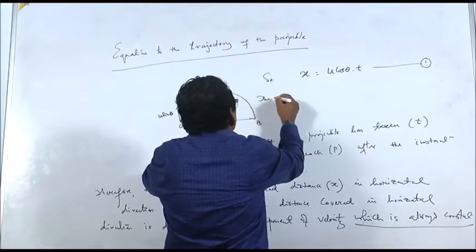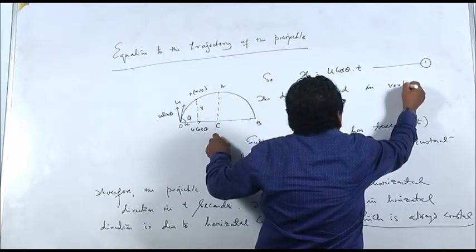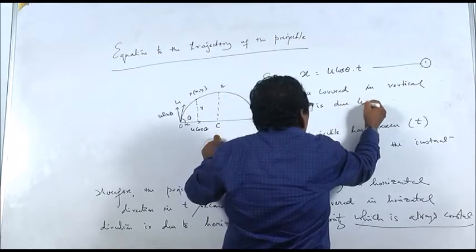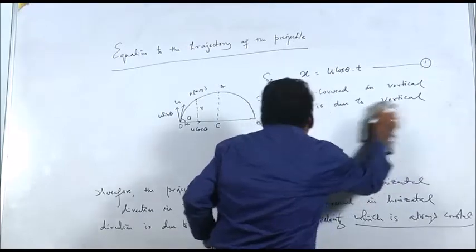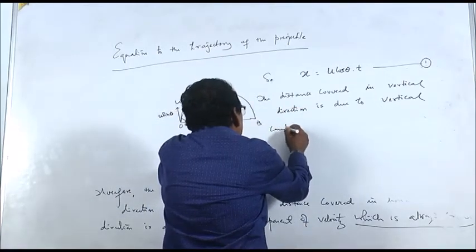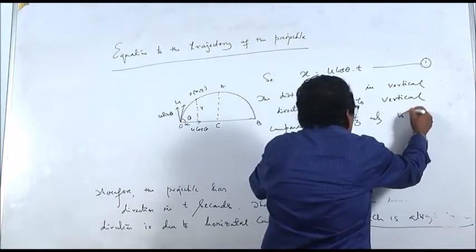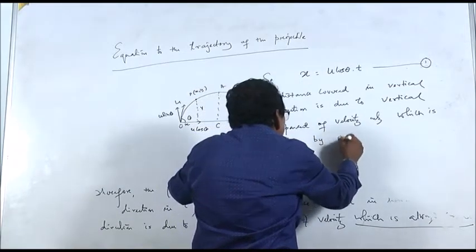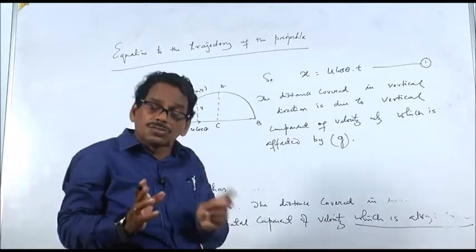The distance covered in the vertical direction is due to the vertical component, that is u sin theta, and that u sin theta is not constant, it is affected by g.